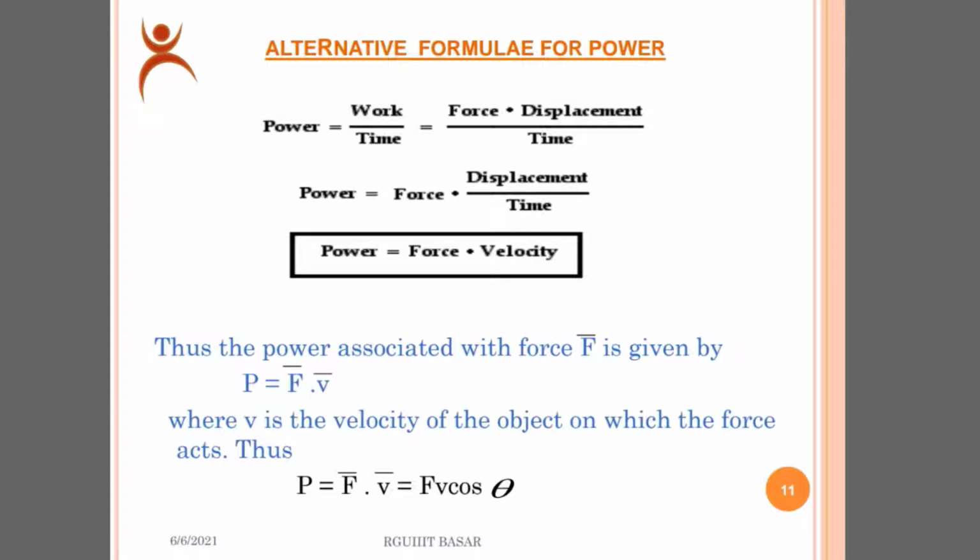Alternative formula for power. Power equals work per time, where work is force into displacement. So power equals force times displacement by time, which is force times velocity. Thus, the power associated with the force F is given by P equals F bar dot V bar, where V is the velocity of the object on which the force acts. Thus, power P equals F bar dot V bar equals Fv cos theta, where theta is the angle.